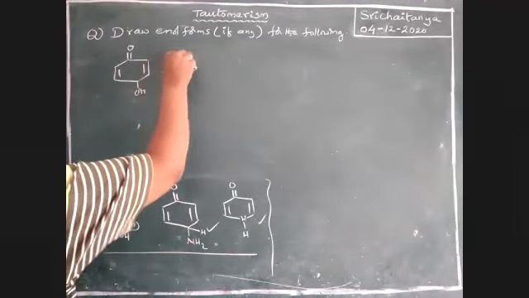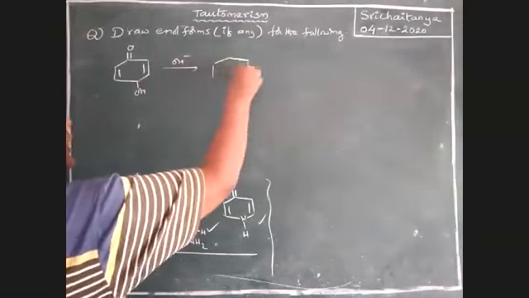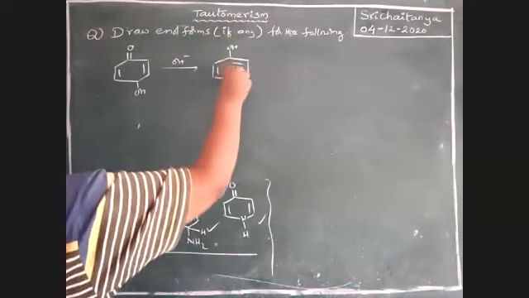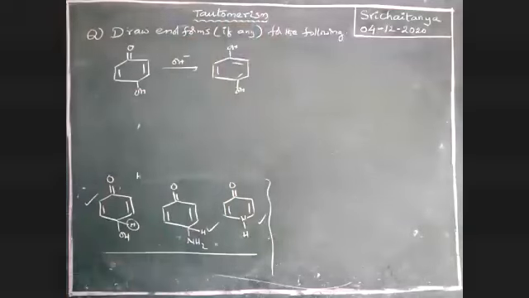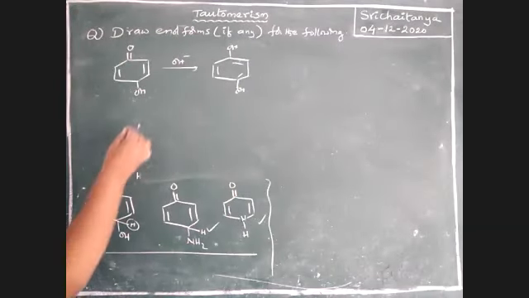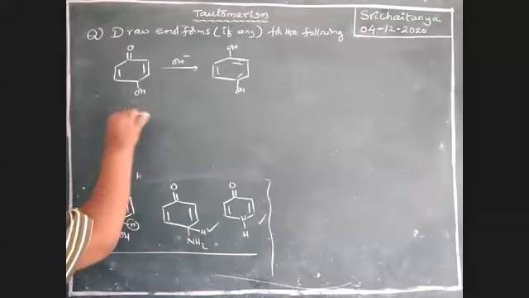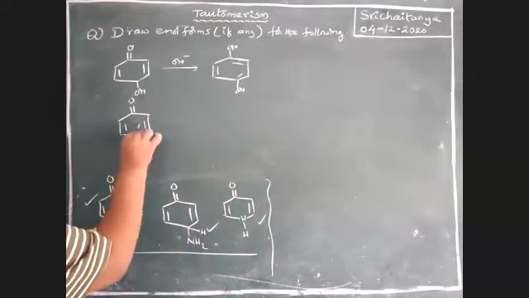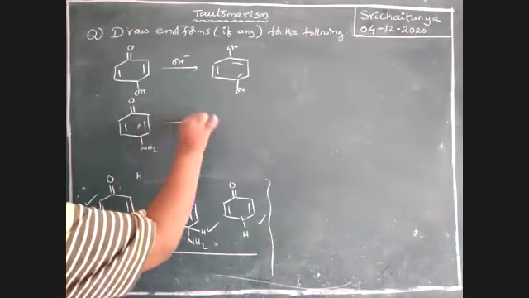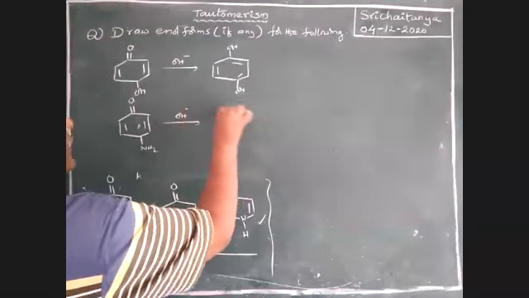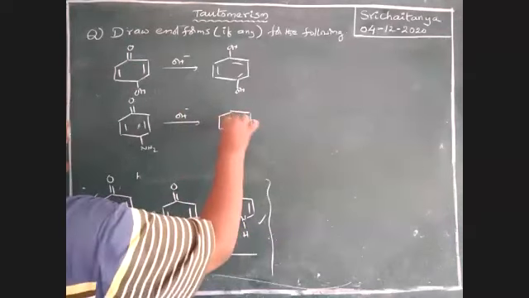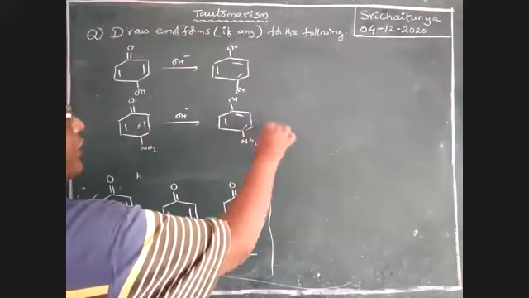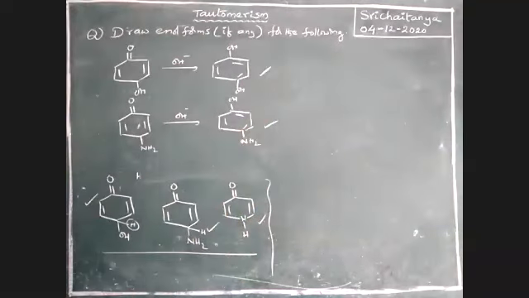In the presence of OH minus, no doubt the product is like this, OH, OH. So keto-enol form is possible. Next, this one, NH2 in the presence of OH minus, that is also involved in the similar mechanism. OH and NH2 only. So it is possible. These are enol forms.